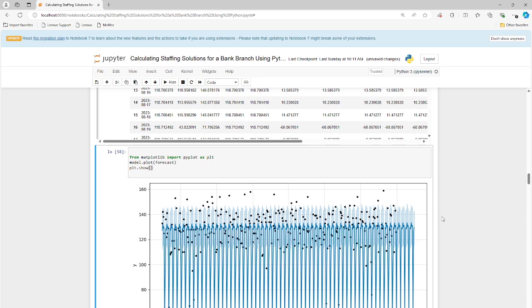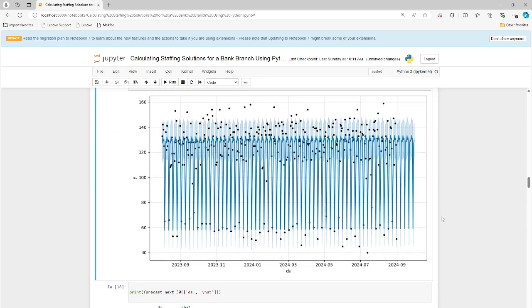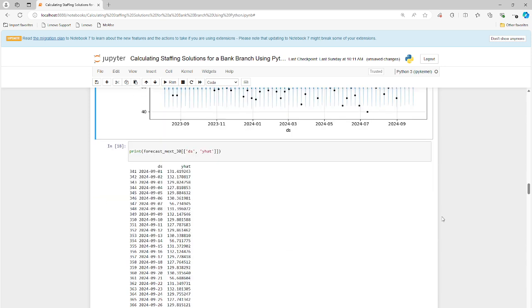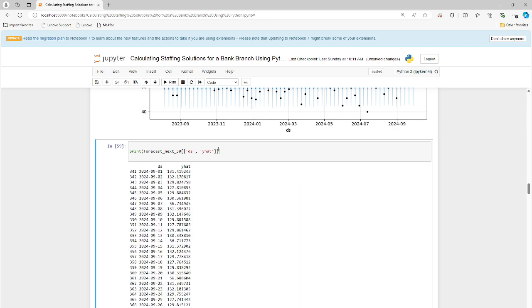Let's go down a little bit more and see what kind of predictions Prophet is making for us. Okay, so the next 30 days, that's what we're looking at. Now it's actually September 3rd. I created this model right at the end of August. So August 31st, I built this. Just refresh it now. So the next 30 days, we're looking at September 1st to September 30. So Control Enter to refresh. And here's the prediction, right?